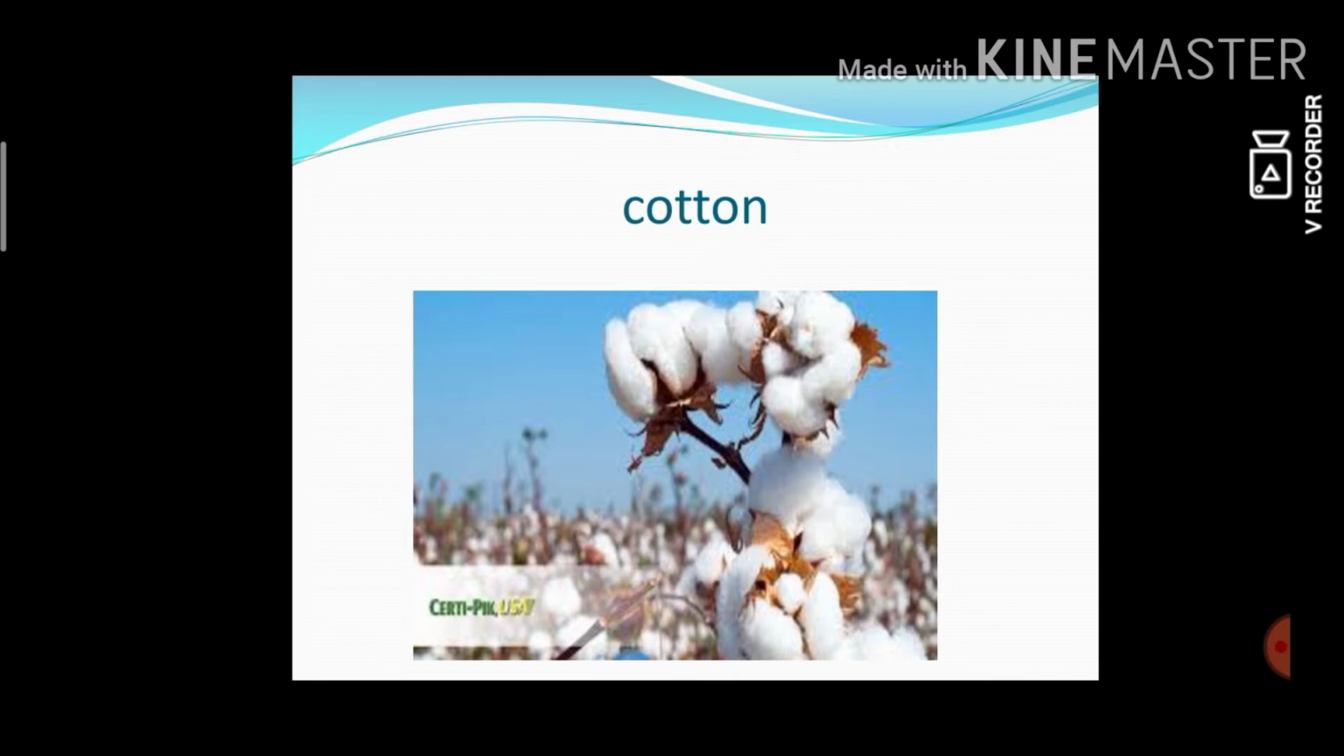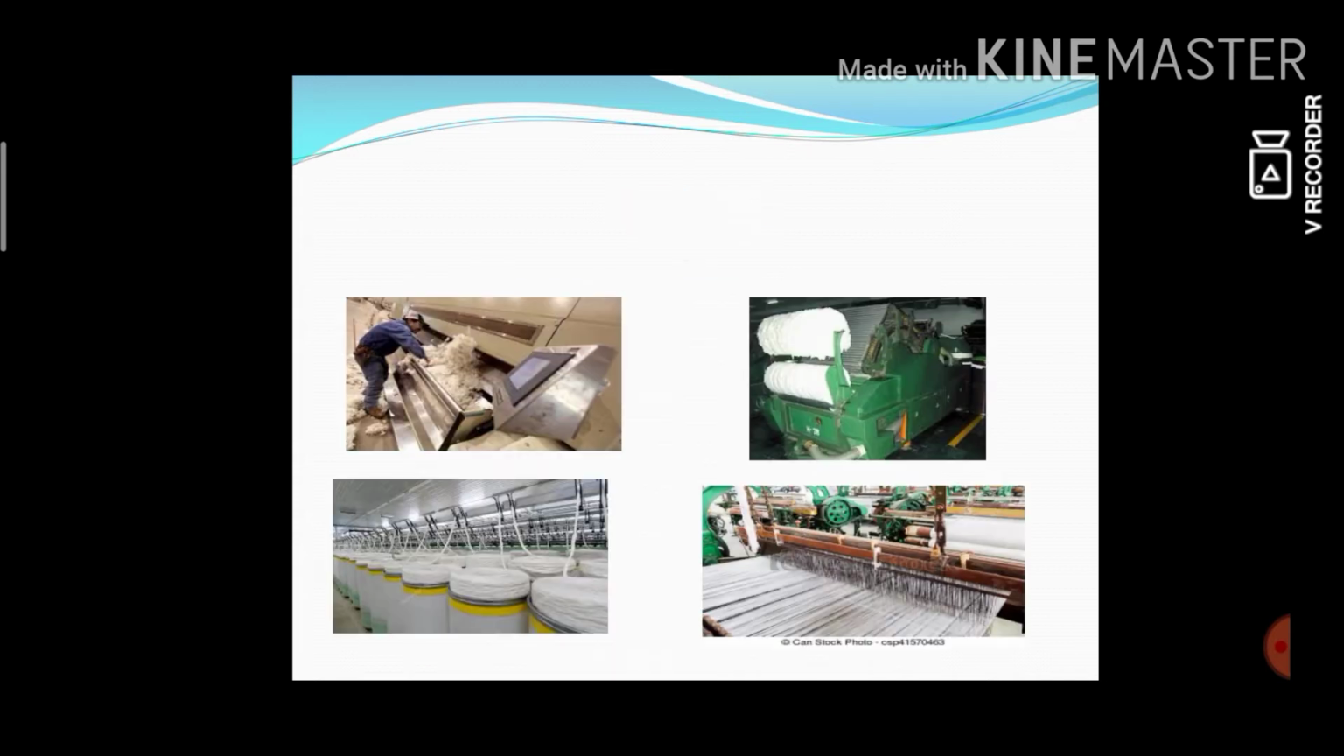Okay, dears, do you know which is the Manchester of Tamil Nadu? Yes, very good, Coimbatore. Okay, which is the Manchester of India? Ahmedabad. Okay, dears, what is Manchester? You know well, the Manchester of Tamil Nadu is Coimbatore and the Manchester of India is Ahmedabad. What is Manchester? Yes, it is famous for cotton cloths. That is called Manchester. How is cotton obtained from its plants?